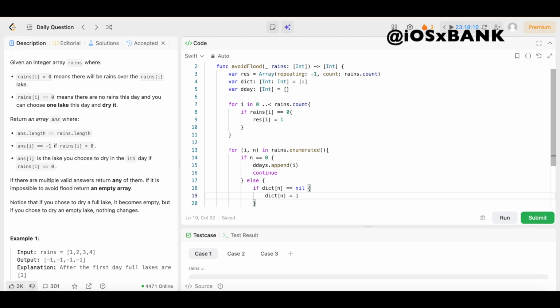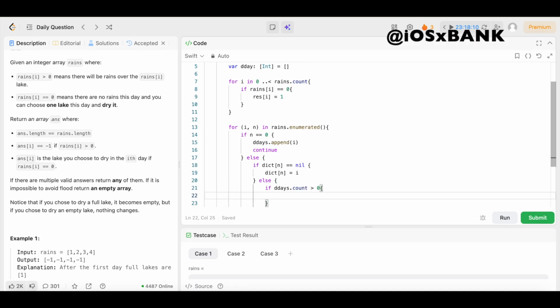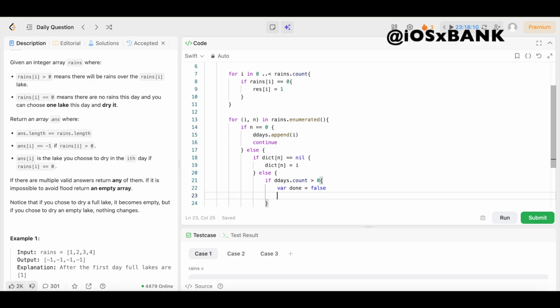Boom. Then we come right here on this if, and we say else, open up the brackets. If the lake was already filled earlier, we must dry it before today. So we're going to say else, then another if. If ddays.count is greater than 0, we open up the brackets. We're going to declare a variable called done and set it equal to false. Then we are going to look through all of the available dry days.